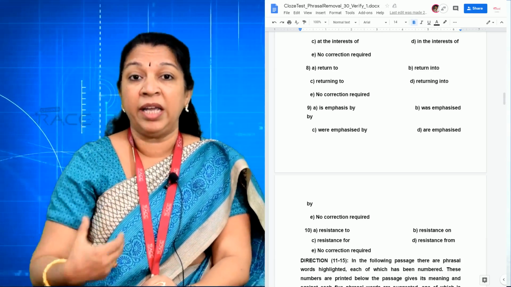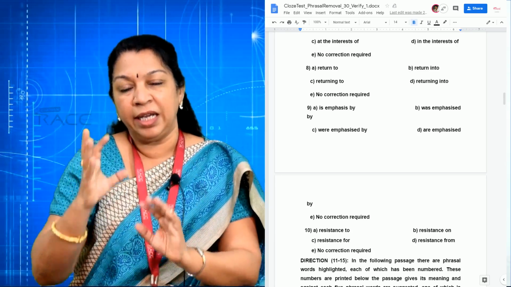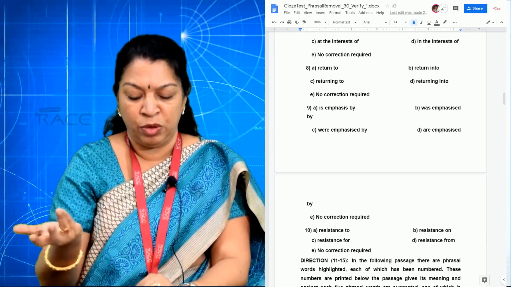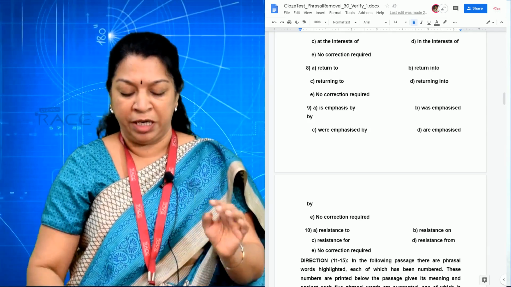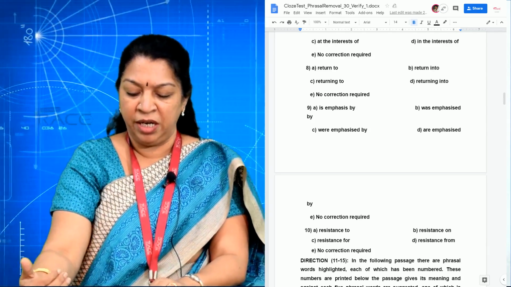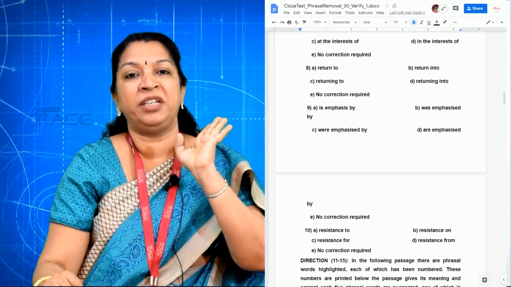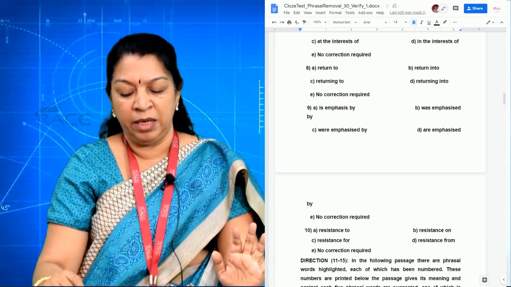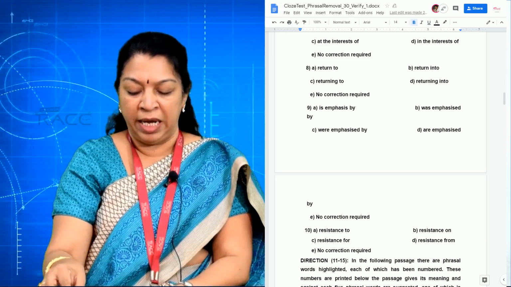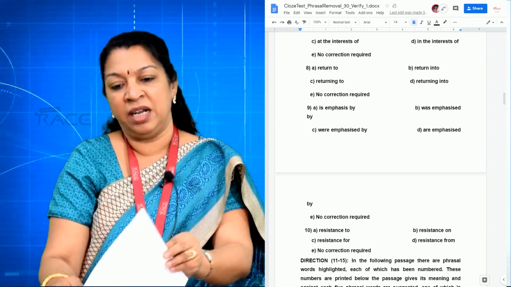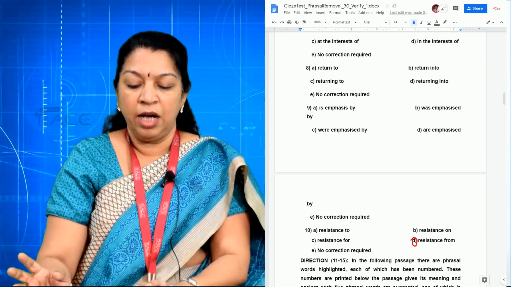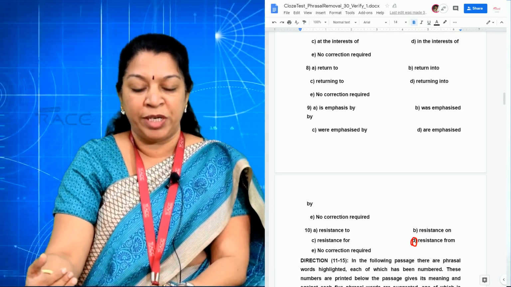See, this is how I go by. Okay, see like இதெல்லாம் நீங்க வந்து it's like a formula மாதிரி you can remember. Okay, so I am going to the option. See, பாத்தீங்கன்னா resistance from you have only in option D. So all others you can eliminate. So for the 10th blank, option D is the right answer. Is it clear? Now going to the next set of questions.